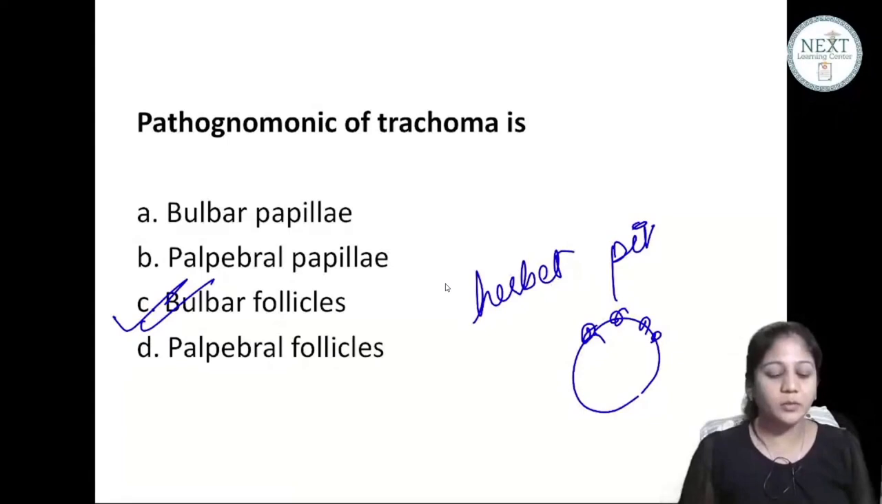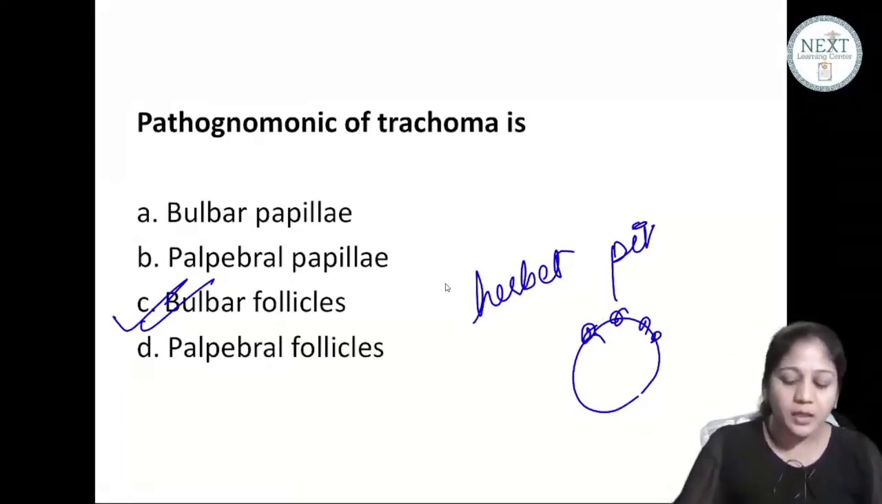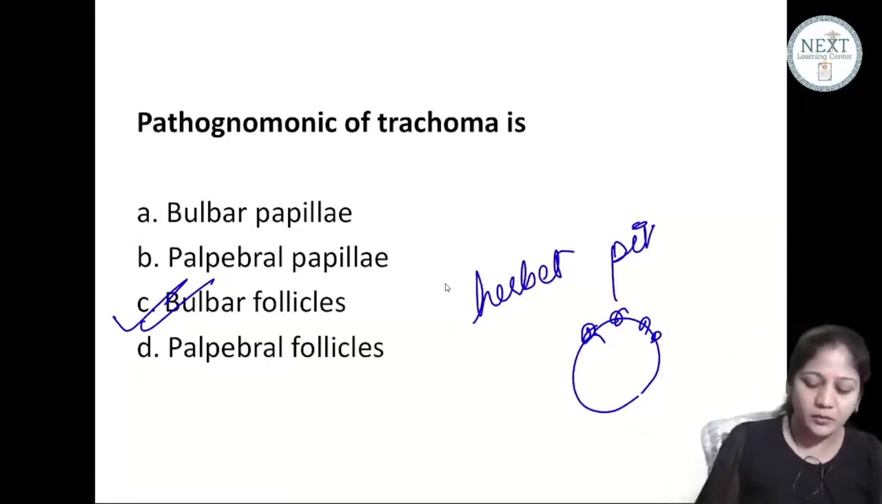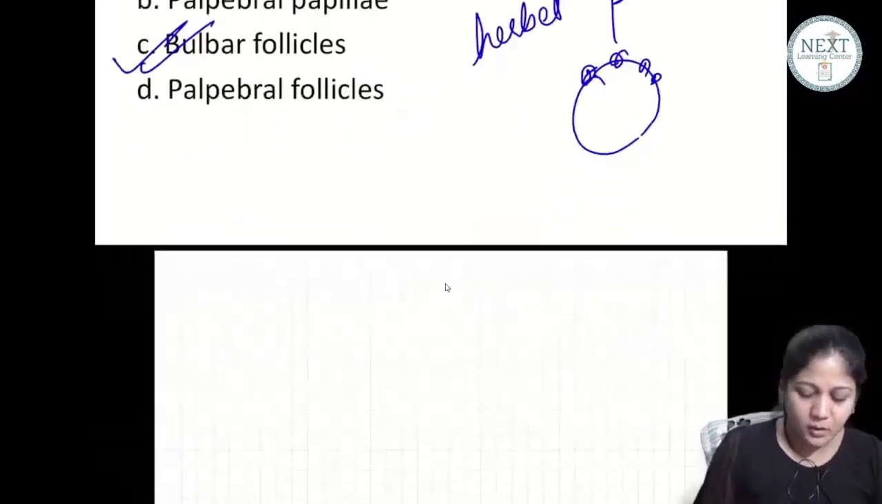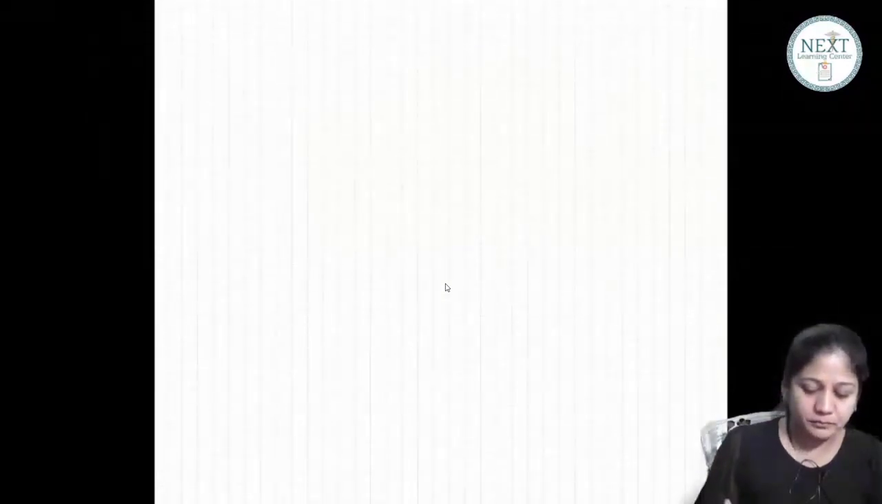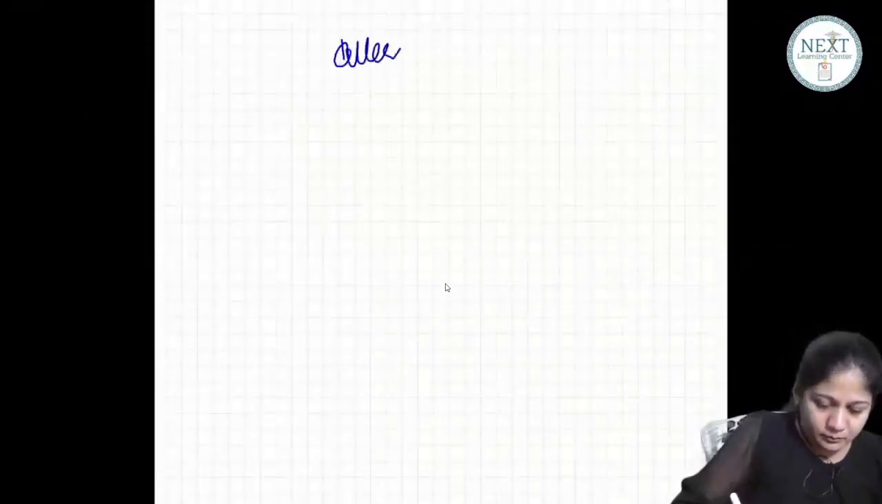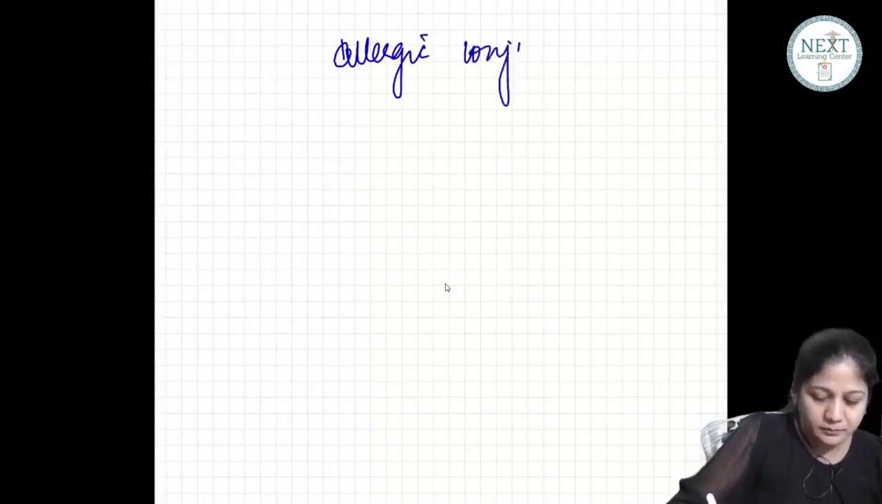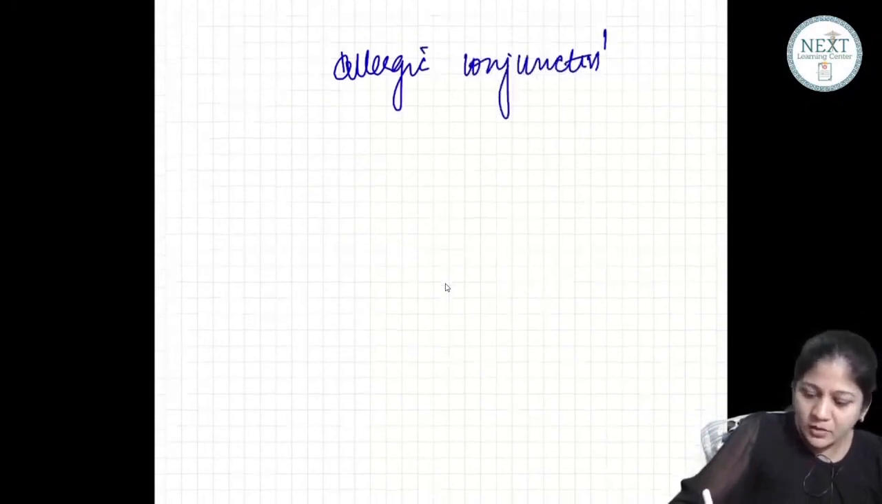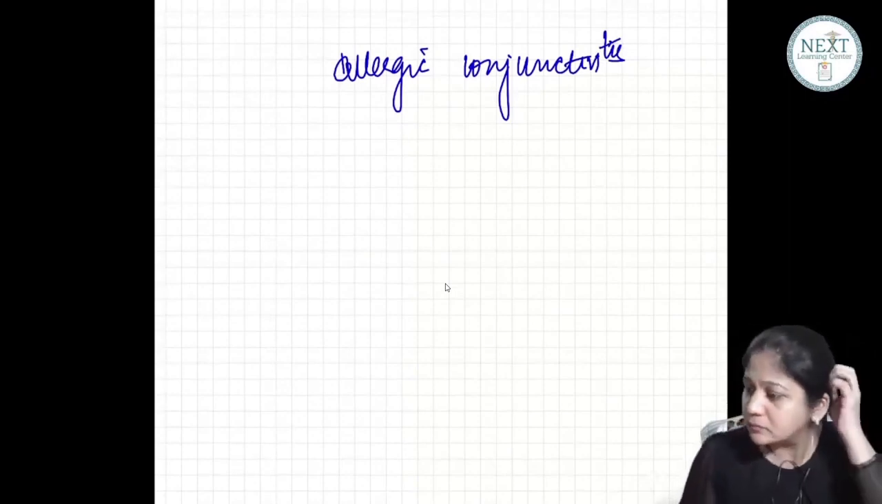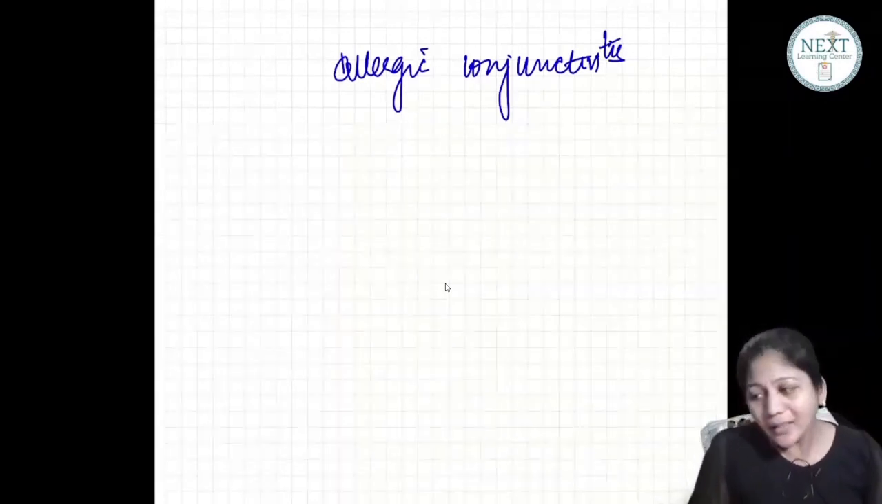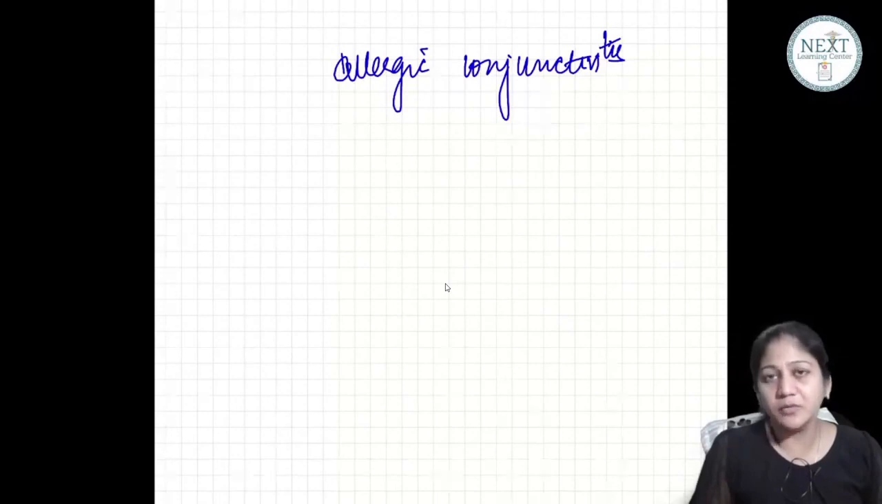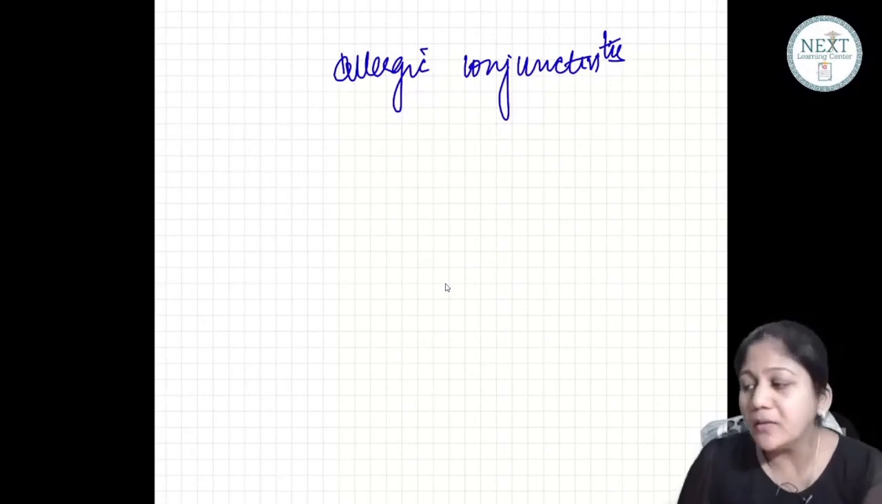Now let us start with a new topic. Let us start with allergic conjunctivitis. This is the next topic for conjunctiva. So friends, nowadays we are not giving anything prophylactic. If there is an infection, if there is a discharge, then we treat accordingly depending upon the cause. We are not giving any prophylactic erythromycin or anything else.